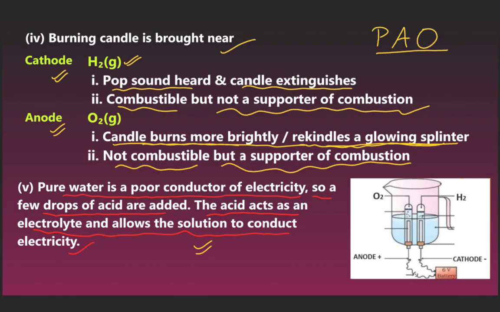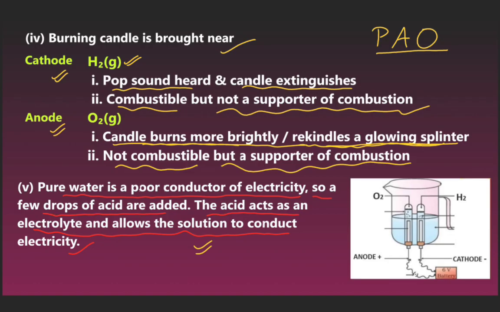Now we can see the next. A burning candle is brought near the cathode, H2. First, a pop sound is heard and the candle is extinguished. Second, hydrogen is combustible but not a supporter of combustion. At the anode, oxygen gas: first, the candle burns more brightly, rekindles and glows. Second, it is not combustible but a supporter of combustion.